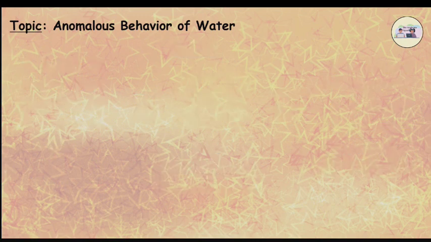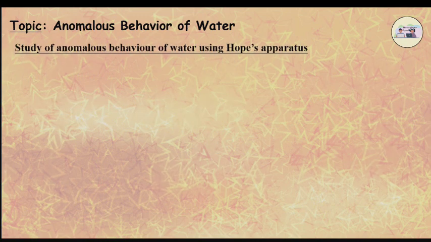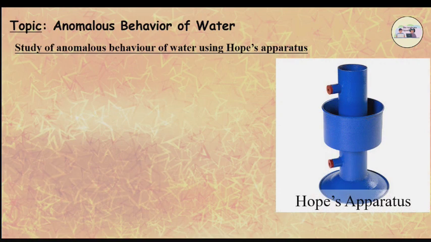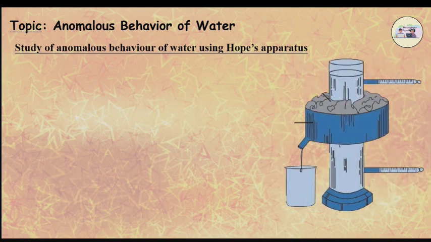Study of anomalous behavior of water using Hope's apparatus. The anomalous behavior of water can be studied with Hope's apparatus. In Hope's apparatus, a flat bowl is attached to a cylindrical container as shown in the figure. There is a provision to attach thermometers above to measure temperature T2 and below to measure temperature T1. The flat bowl is on the cylindrical container.